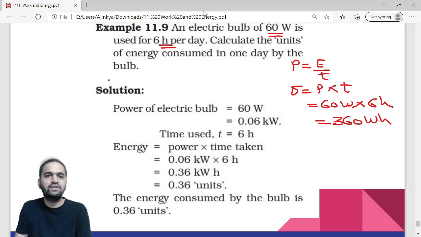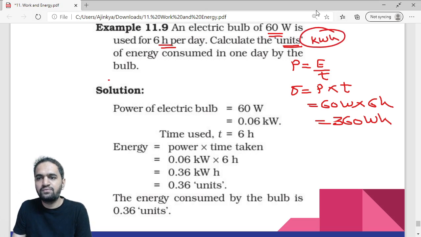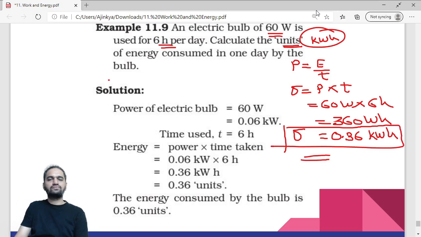But whenever we talk about the unit for energy, we mean kWh, and this is not kWh. To convert this into kilo, we need to divide by 1000. If we divide this by 1000, this will become 0.36. Understood?